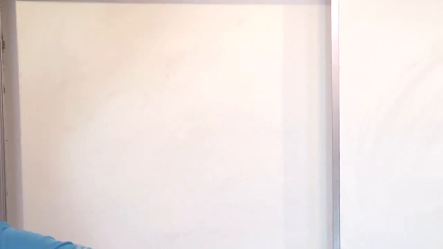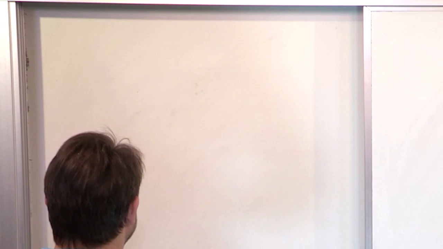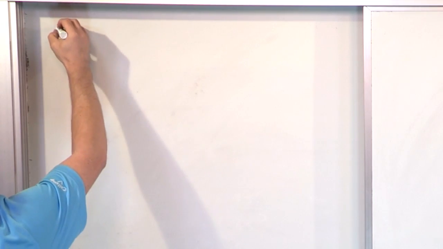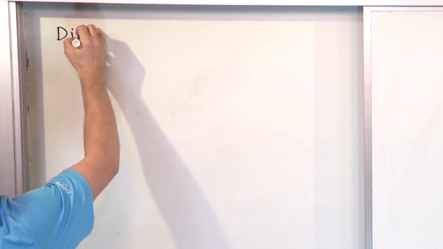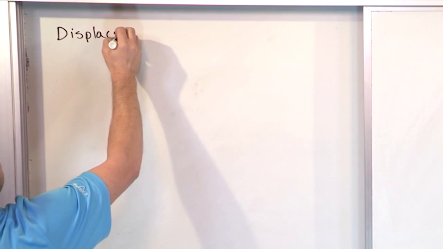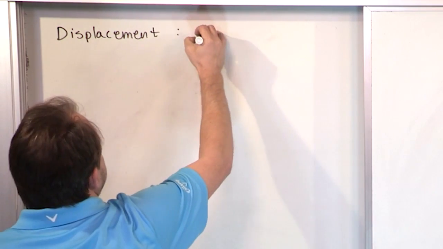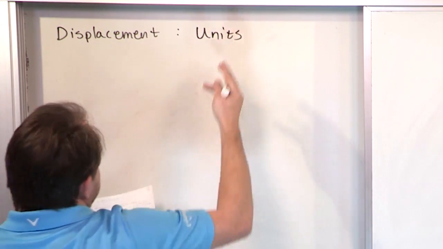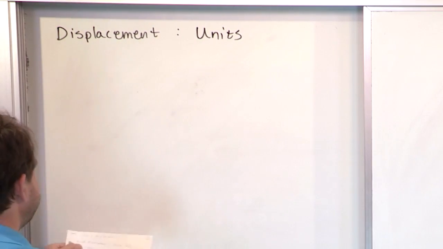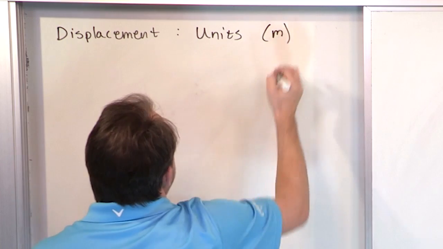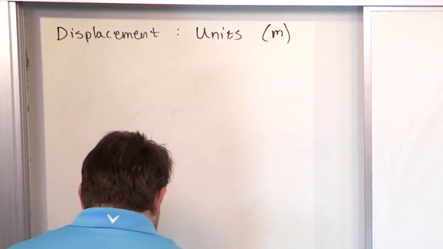All right, so let's step back and discuss acceleration by going down memory lane just a little bit here in the beginning. We talked about the concept of displacement. We talked about that quite a bit. And what were the units of displacement? Well, displacement is basically distance in a certain direction, how far away from the origin we are, right? So we use the unit of meter for that.